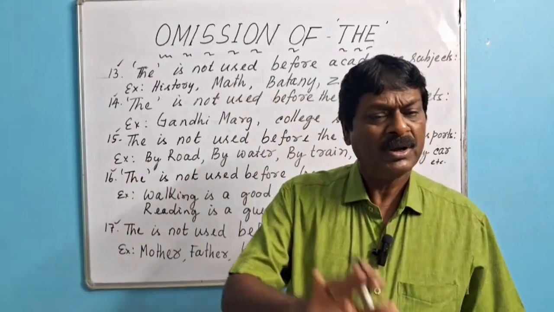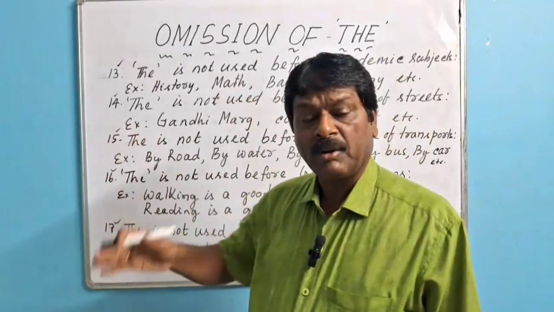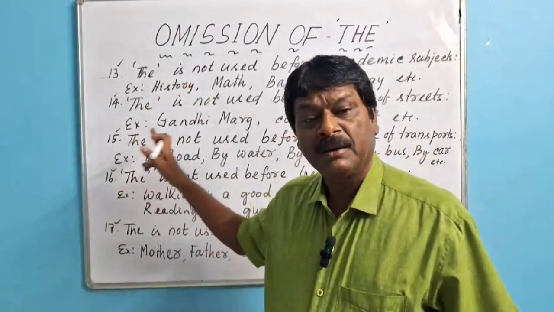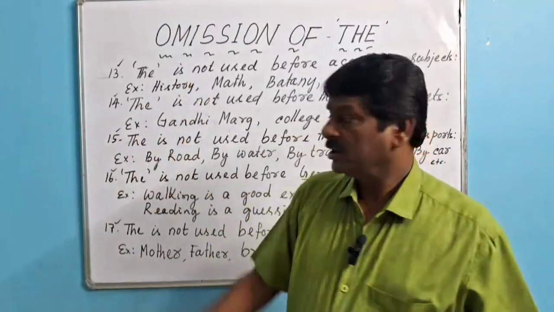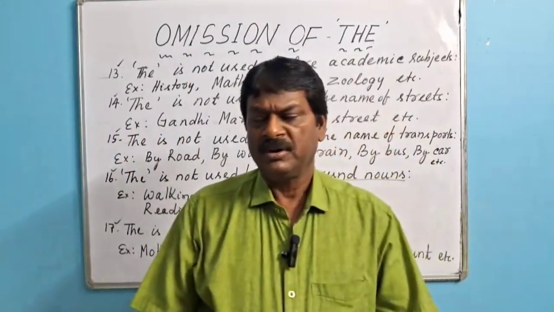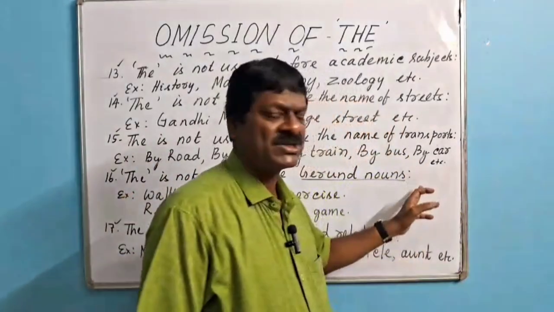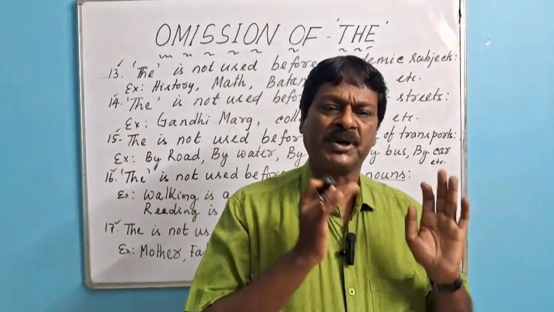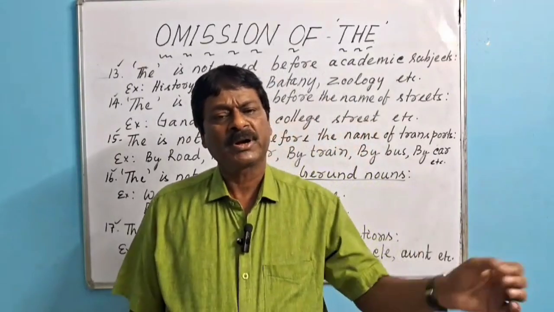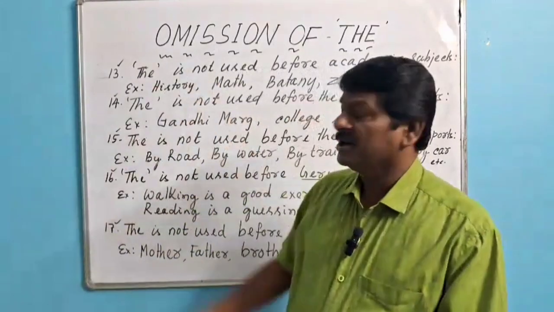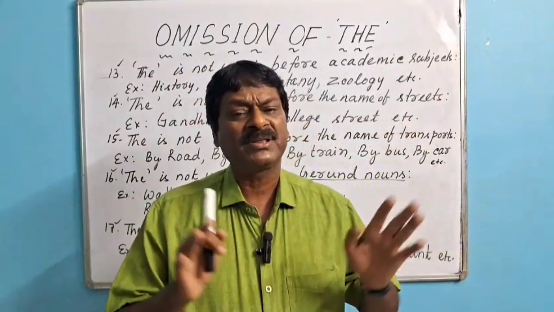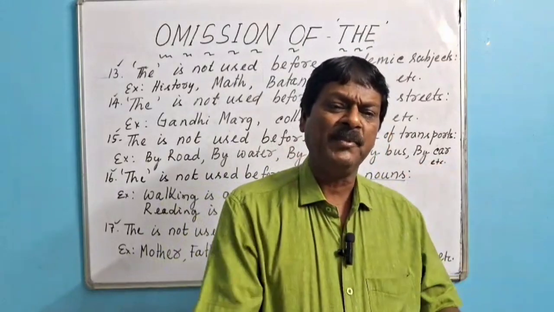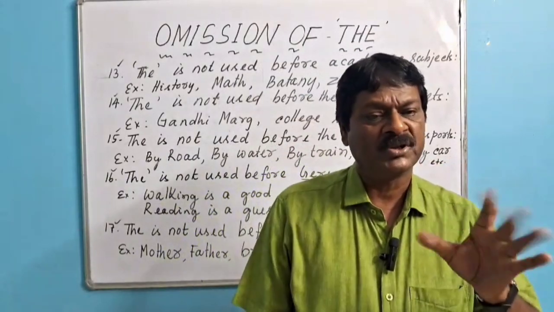So the is not used before uncountable noun water. But if it is specified, for example, the water in the bottle is meant for guests. The water in the pouch is meant for our family. The water in the glass is meant for me. So here water is specified or particularized. That's why the is used before the uncountable noun. The points I have already discussed where the or the is not used, the and the can be used if we specify them, we particularize them. You have to remember this.